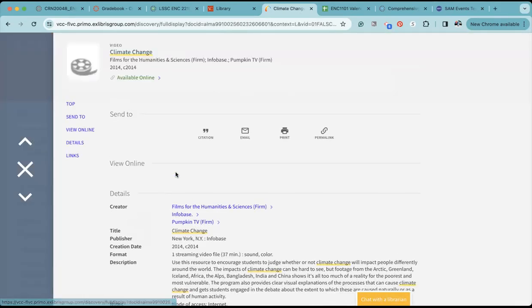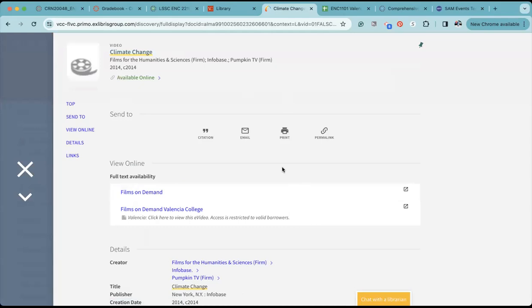If I click on the title, this is where many of you are going wrong. And again, it's not entirely your fault. It is the entire library system for the college system. And you do not ever, under any circumstances, want to click on this citation button. I know I've said it before, and I know I've pointed it out to people before, but this is where people are getting the incorrect citation. You need to actually open the resource.